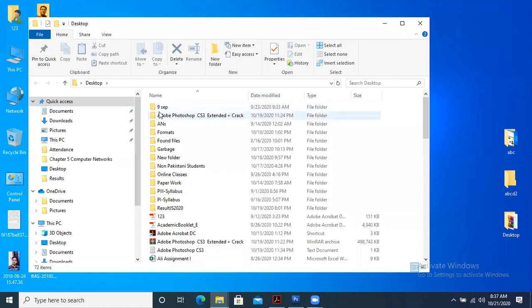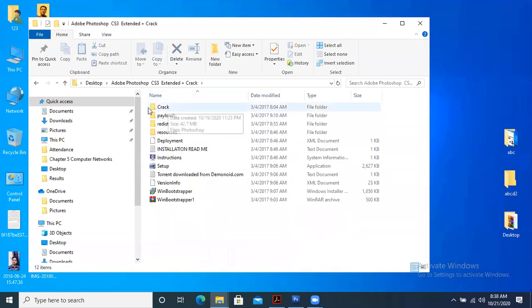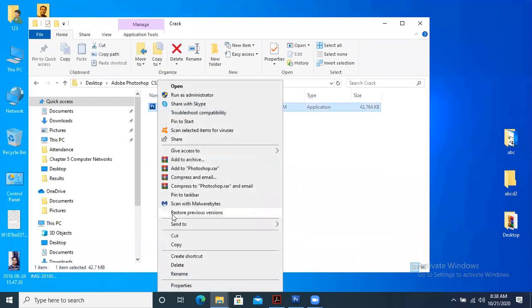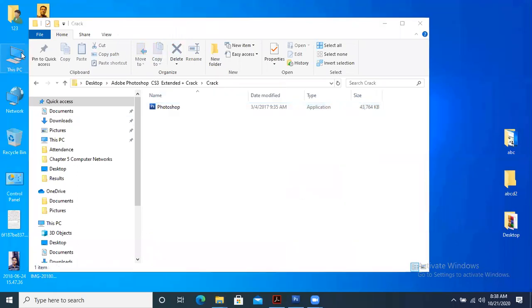Whereas now this thing is clear. Yes, sir. You did not do that step of cracking that I had told you. Remember, this is the folder. You have to copy this file from here. Right click on it, copy it. Copy this file and go to where?